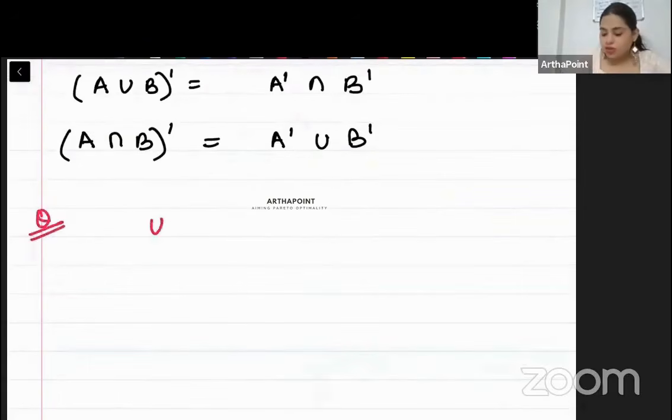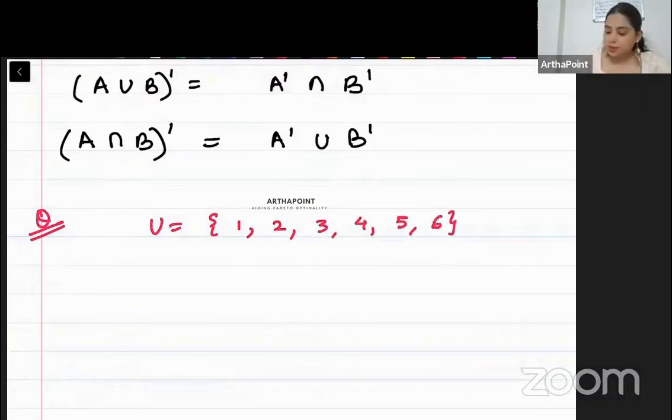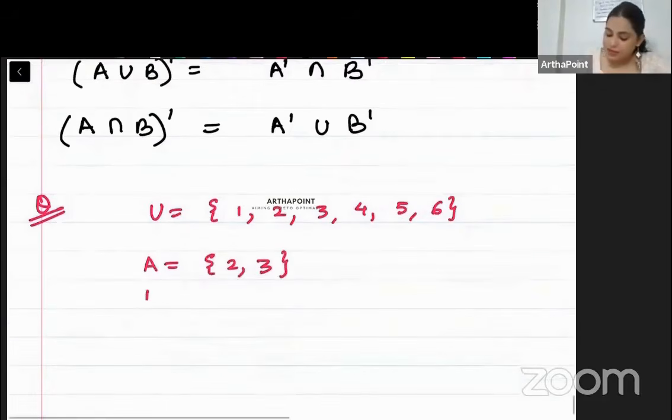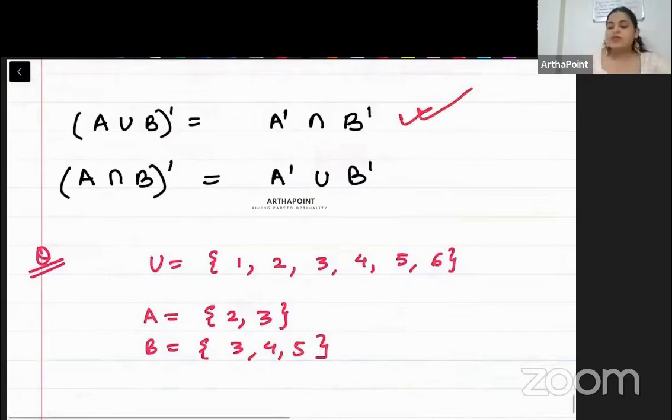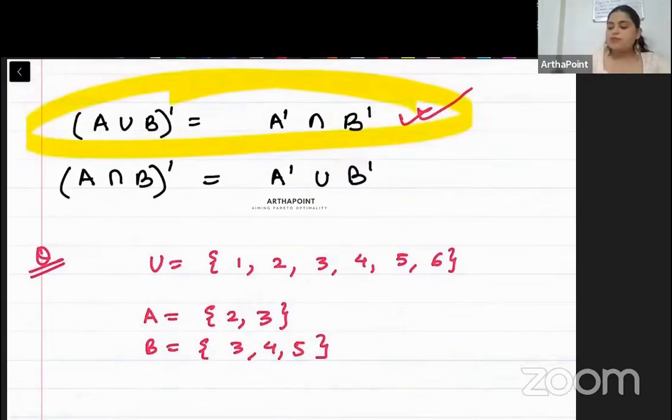So beta, your union is 1, 2, 3, 4, 5 and 6. Beta, A is 2, 3 and B is 3, 4, 5. First, I will try the first De Morgan's law.